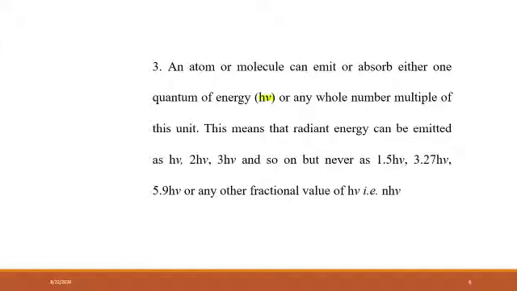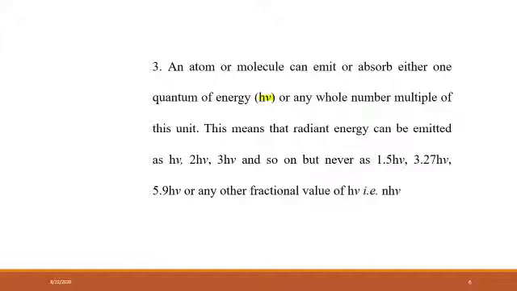or any whole number multiple of this unit. This is h nu, that is a single h nu, or it may be 2h nu, it may be 3h nu. Likewise, the radiant energy can be emitted as h nu, 2h nu, 3h nu, and so on.